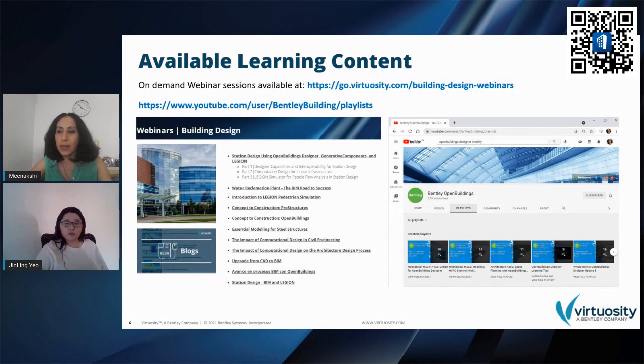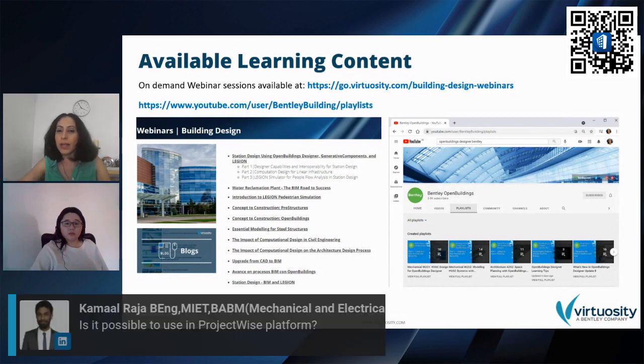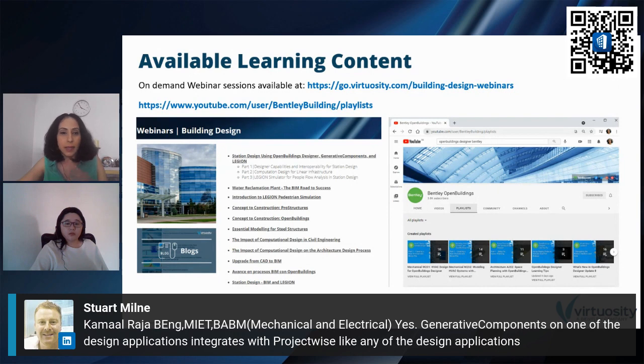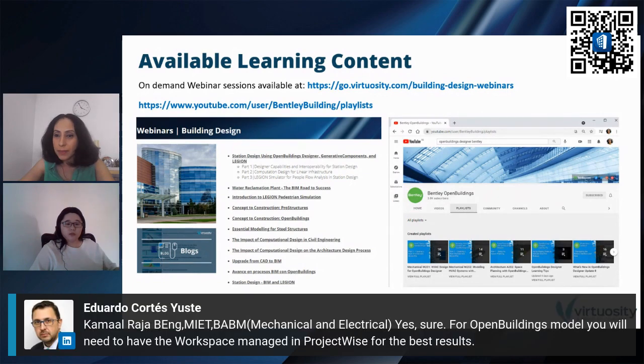Sorry about that. There's a question here from Kamal: is it possible to use this in ProjectWise? Stuart has just answered that. Yes, generative components is one of the design applications that integrates with ProjectWise, like any of the design applications, and we'll be happy to send you links for that. Kamal, if you have any questions on that, please reach out via email and we'll send you more information. Eduardo answered that as well: you will need to have the workspace managed in ProjectWise for the best results, and that's how you can use it.